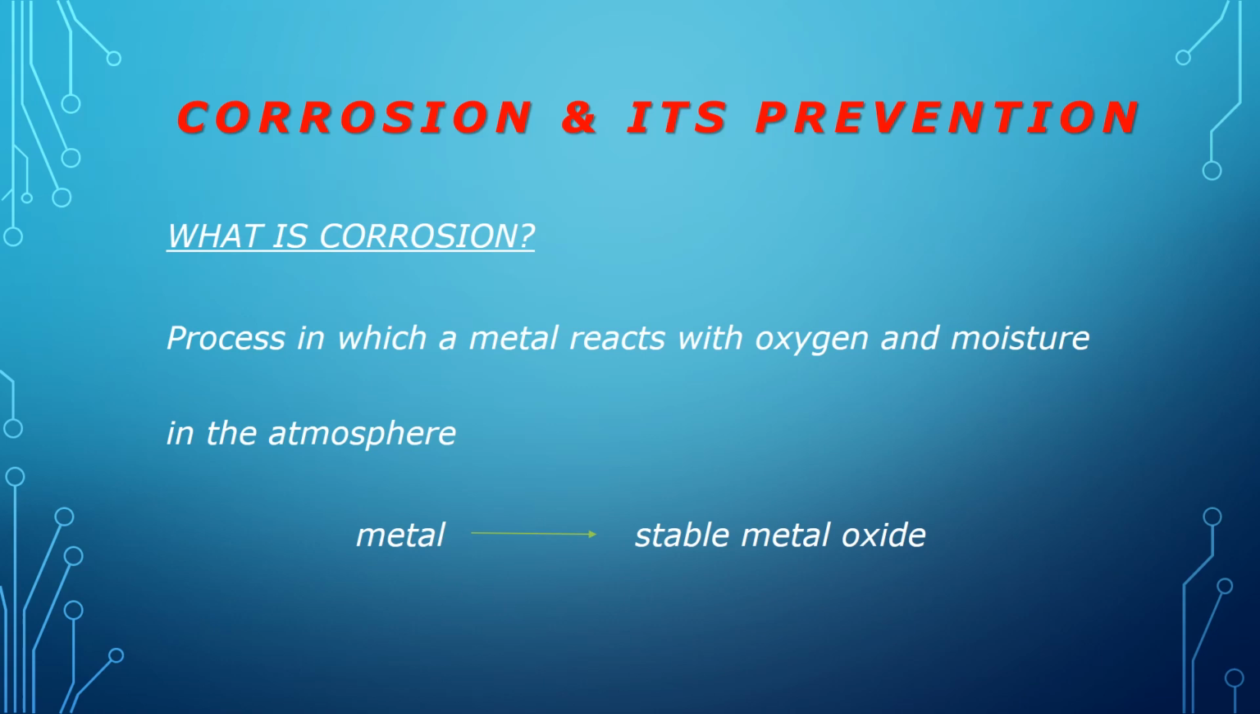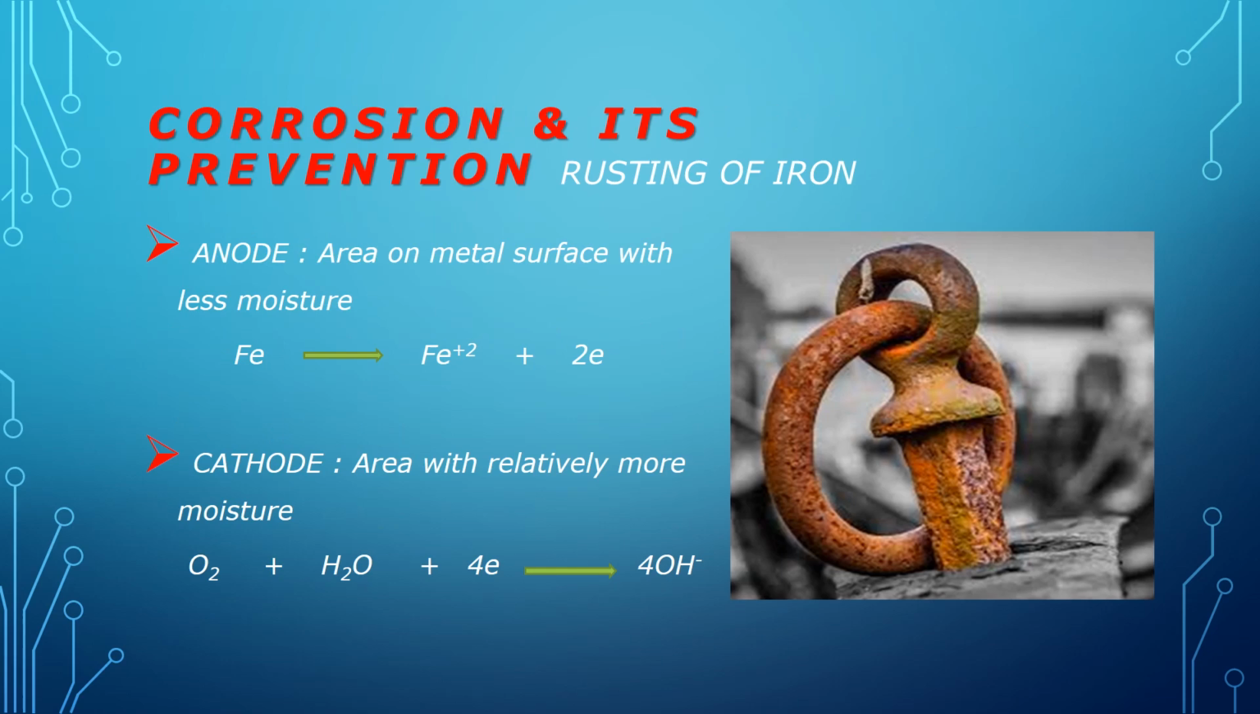Metals are recovered or extracted from their ores, which are most of the time their oxides or sulfides. Means metals are more stable in the form of their oxides. When we extract metal, they show greater tendency to react with oxygen and convert into metal oxide. Corrosion occurs in a number of metals, and the corrosion of iron is commonly known as rusting of iron.